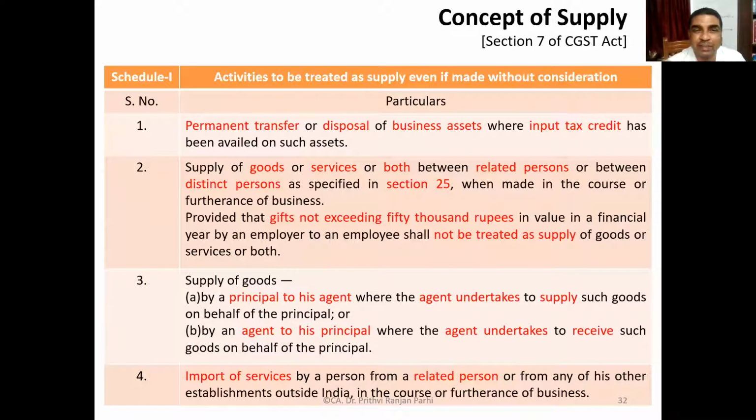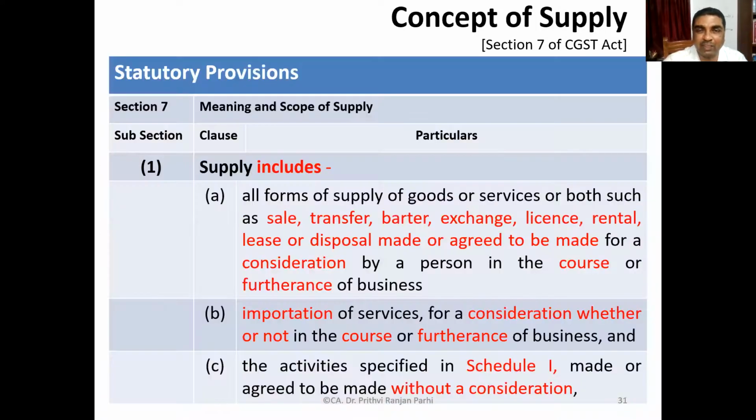So you see, these are some list of activities. We'll not go into this list right now. Before seeing this, we'll once again come back to the definition of supply. But before that, we need to understand a few more terms. Then only you'll be able to digest this definition. We need to understand the meaning of business, meaning of goods, meaning of services, meaning of consideration. Then only it will be easier for us to clearly understand this concept.